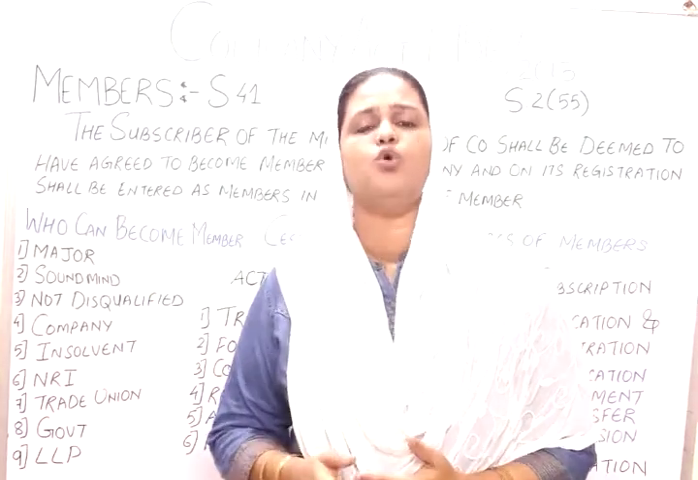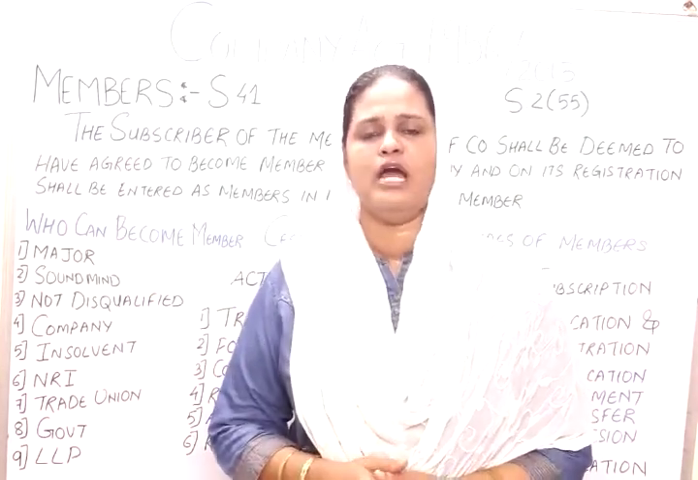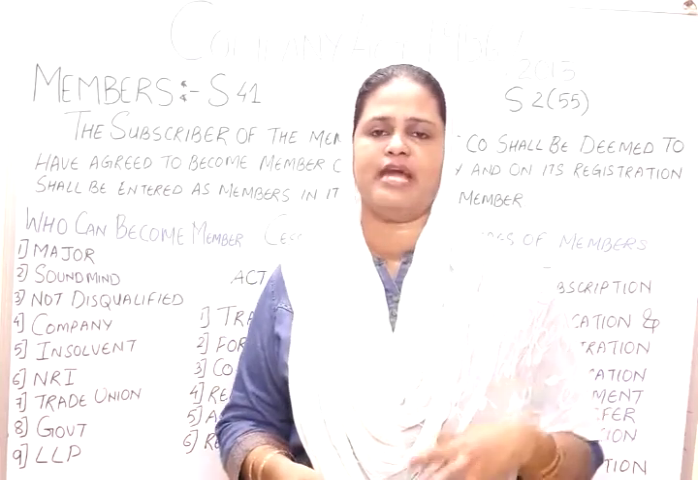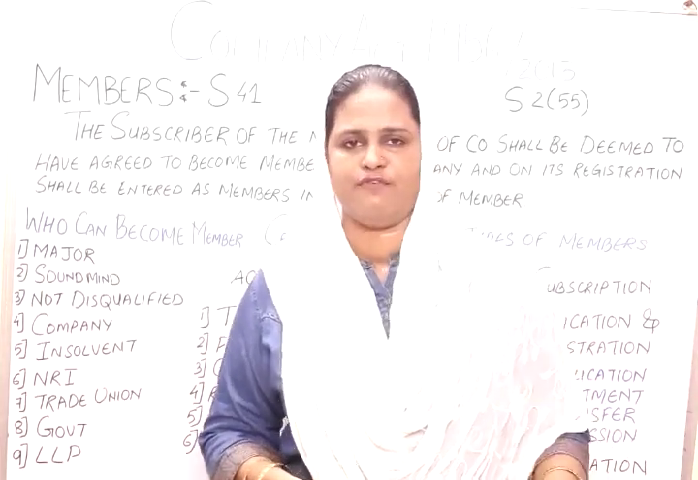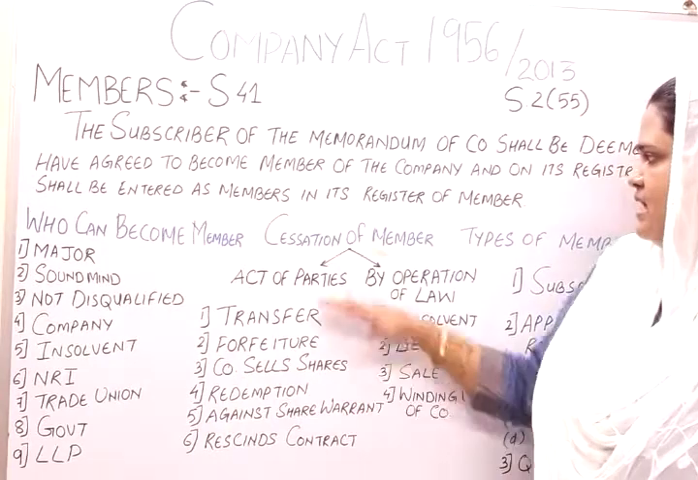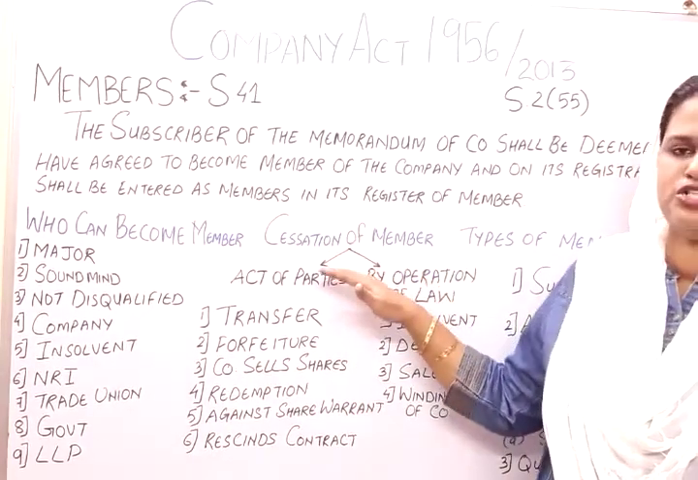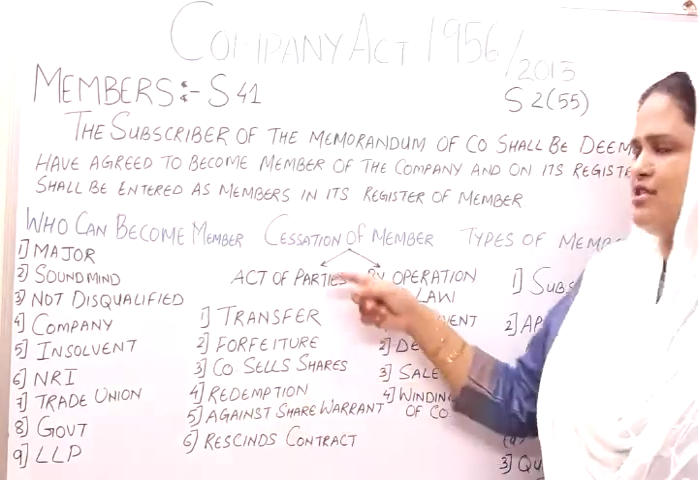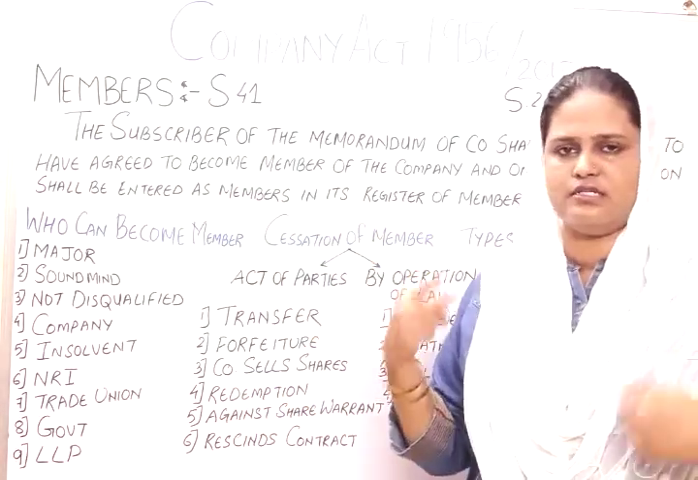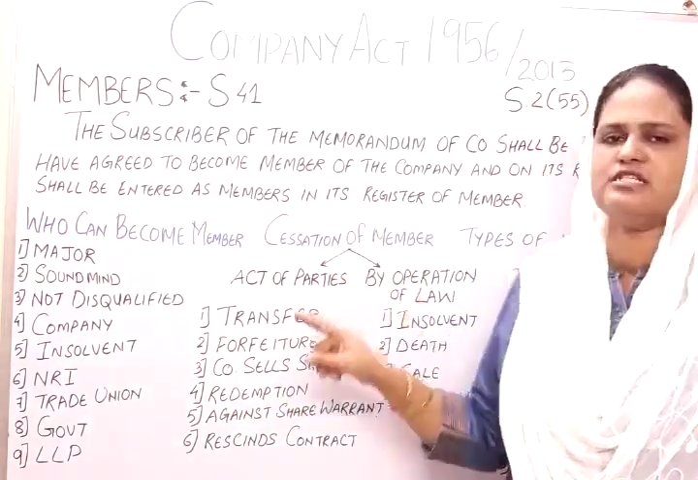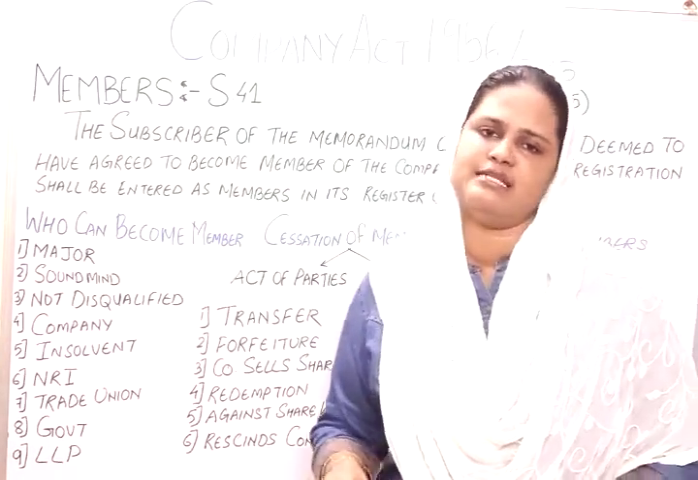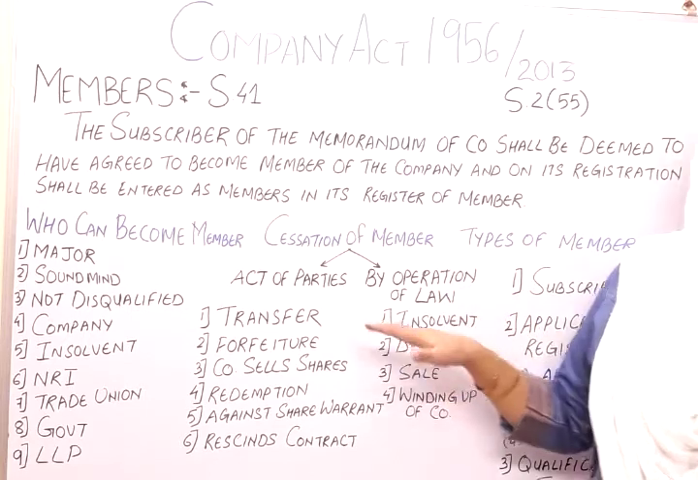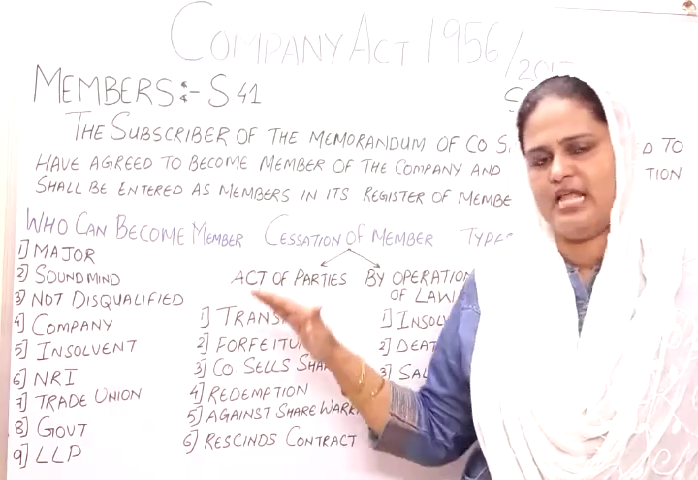Now we have seen who can become a member of a company. Now we can see how the membership can be cancelled and called off. So the first thing is the cessation of membership: how the membership can be cancelled. It is divided into two parts. First, the act of the party, and the second is by operation of law. First, we are going to see the act of the party.